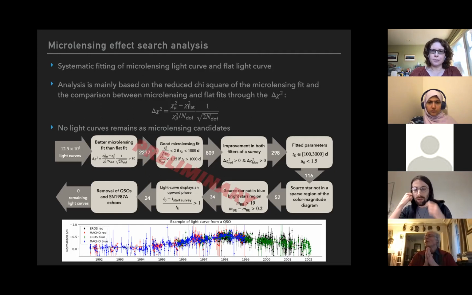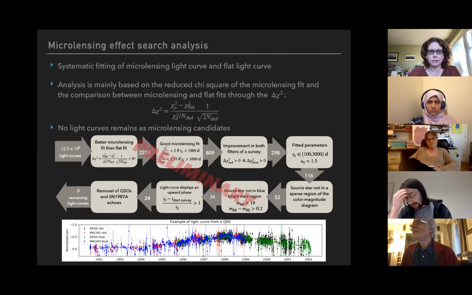Yeah, I wonder if that could bring back some events, because you're losing candidates quite early on in your filtering process, events that are maybe not quite meeting your selection thresholds yet. Yes.